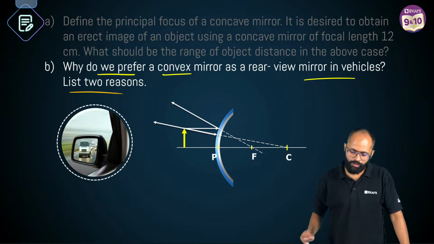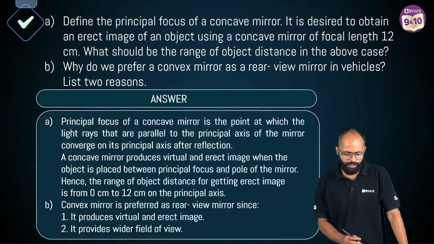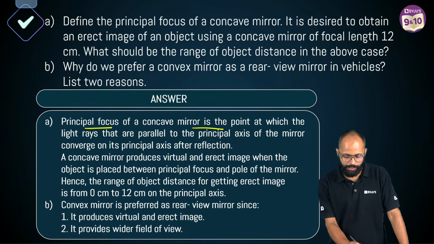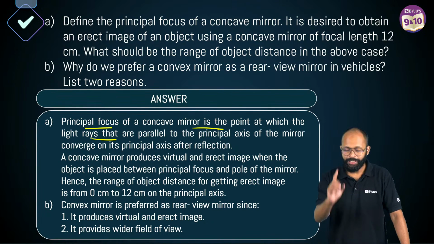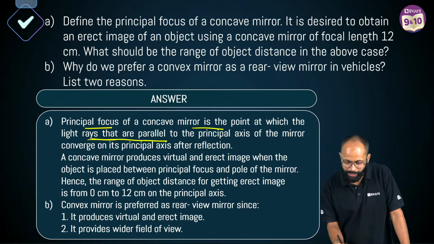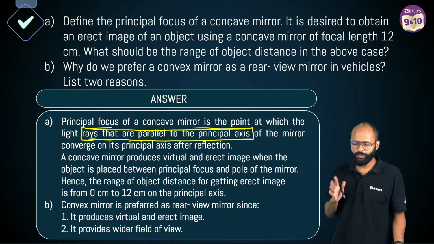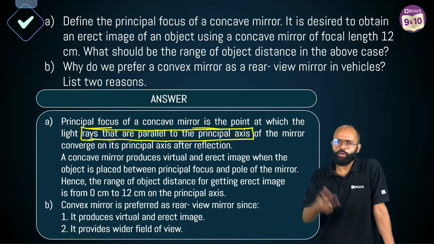Principal focus of a concave mirror is the point at which the light rays that are parallel to principal axis. Everybody, it's a very important line. Parallel to principal axis. Please don't miss it. मैं बोल रहा हूँ इसको बार बार. You might have seen, I wrote the complete answer.